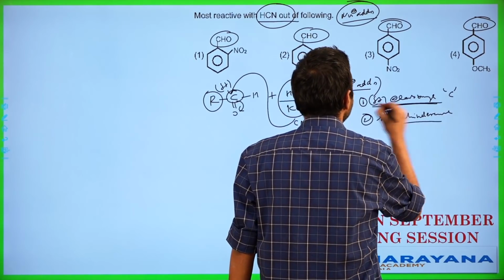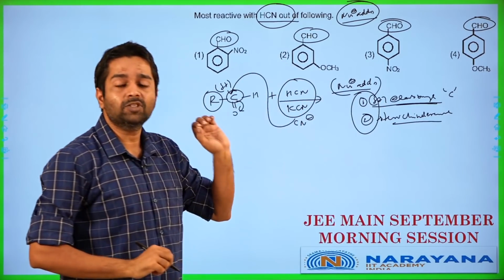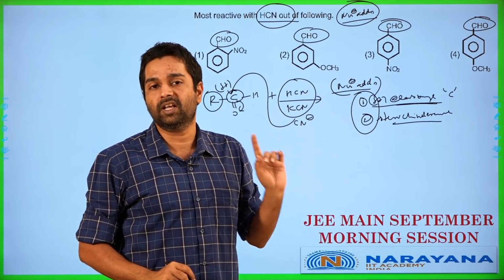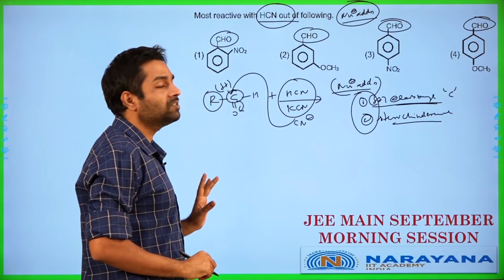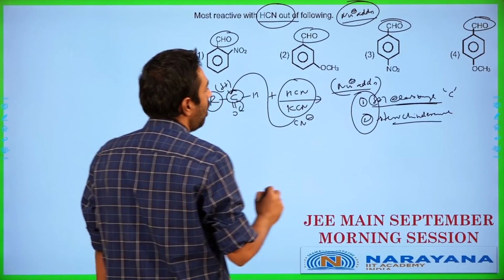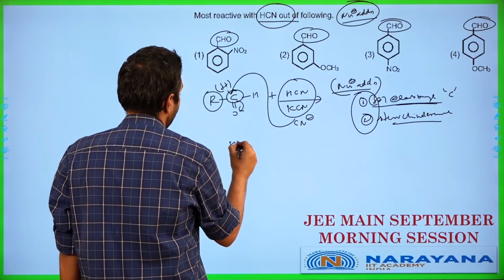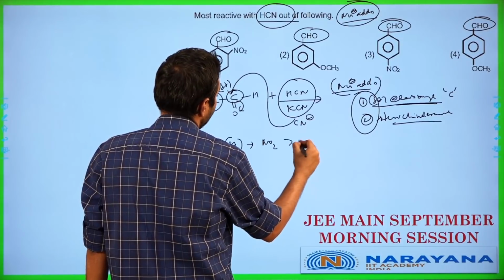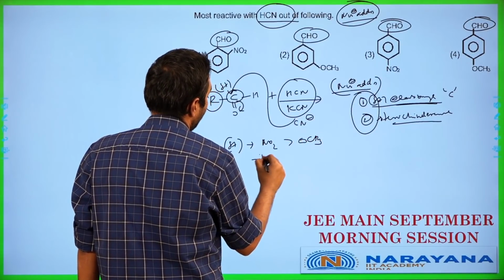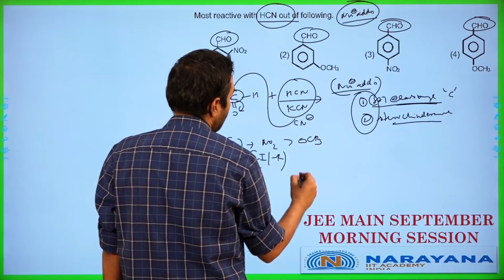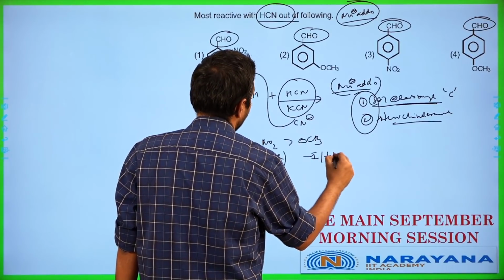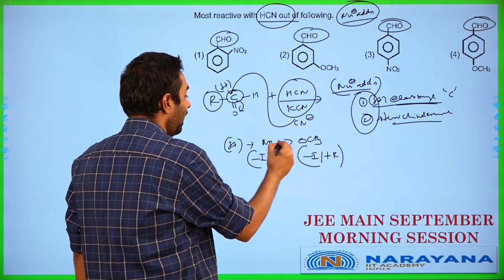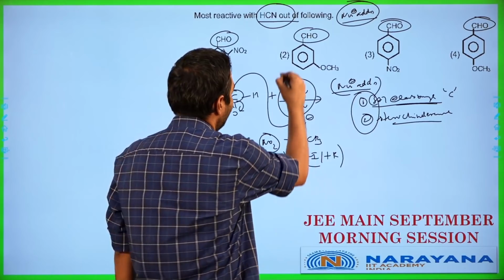So there are two factors which you need to pay attention to here: the delta plus on the carbonyl carbon and the steric hindrance at that particular carbon. Both factors are important, and we need to consider both here. Now, delta plus is going to be higher when there is nitro in comparison to the OCH3. The nitro is going to be minus I and minus R over here, whereas the OCH3 is going to be minus I and a plus R. So in this particular case, delta plus is going to be higher for the nitro. That means we can neglect this option